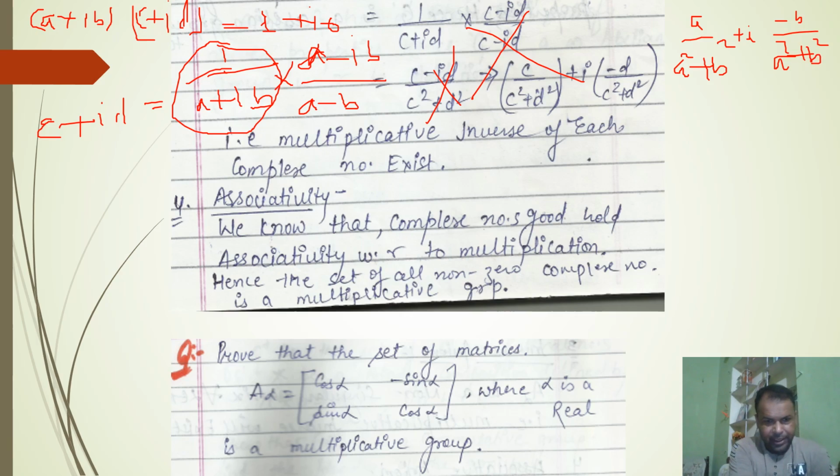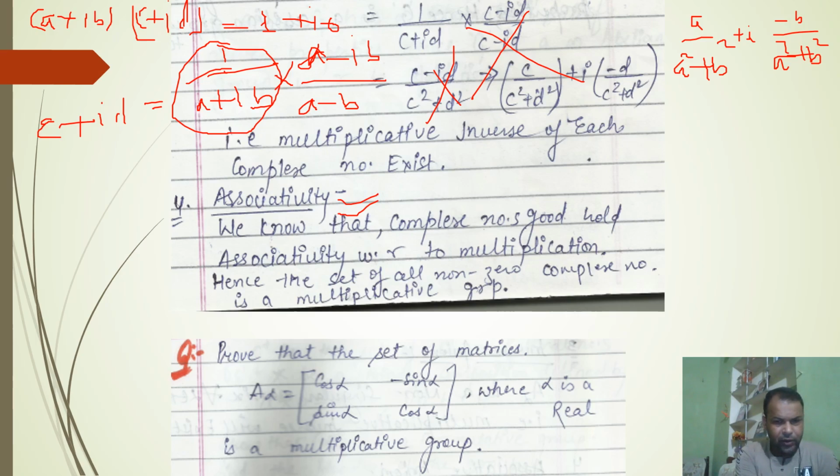The next and last condition is associativity, because here we only wish to prove that the set of all non-zero complex numbers is a multiplicative group. Here we will not prove it is abelian, so we will prove only 4 properties. The last property is associativity. In the case of complex numbers, we also know that they hold associativity with respect to multiplication.